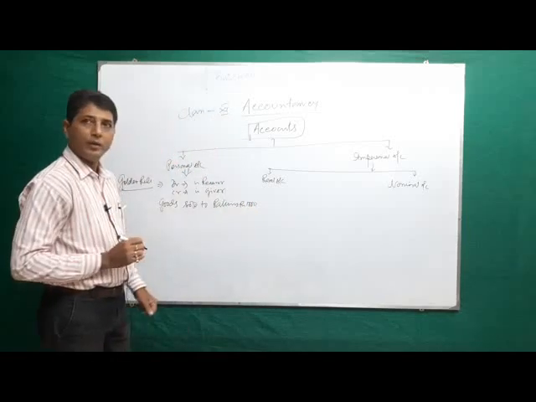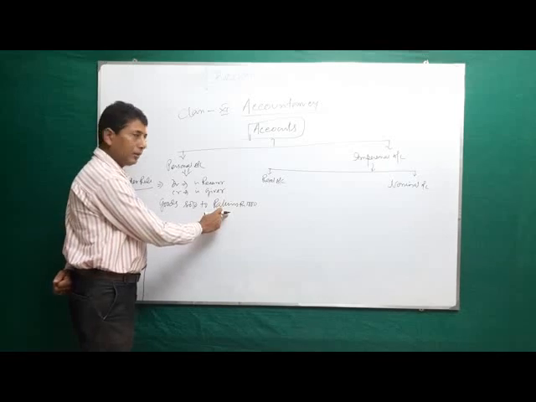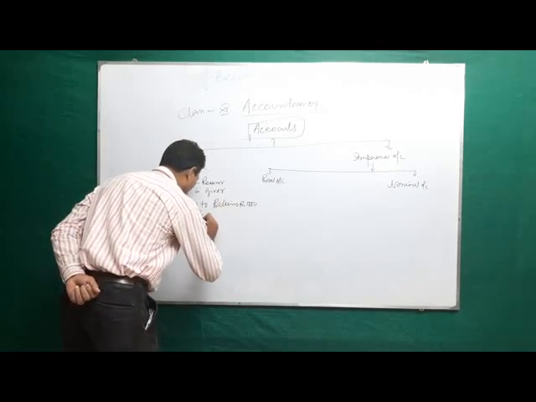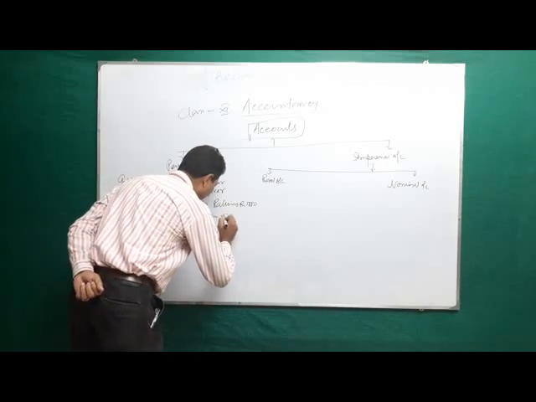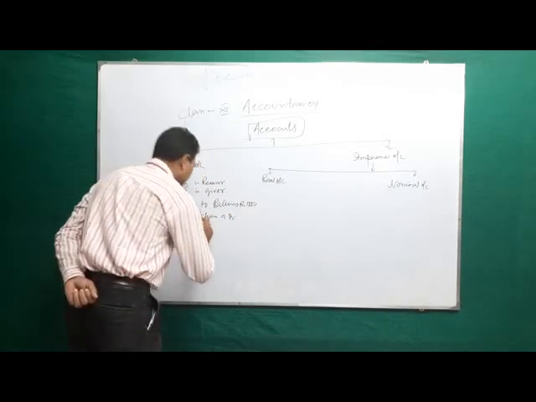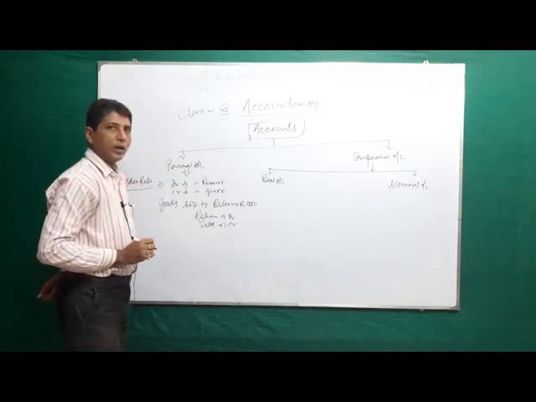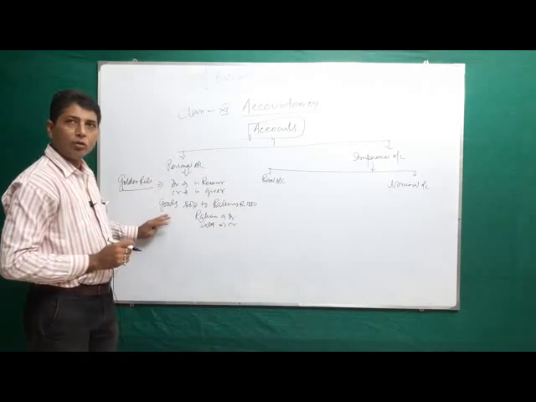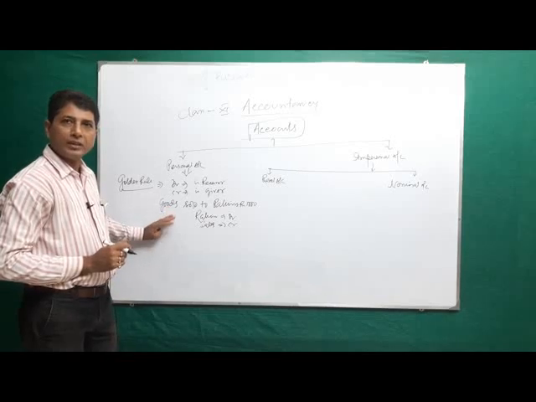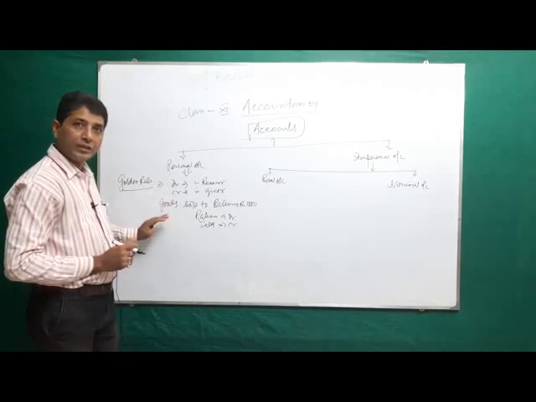Here Rohim is a personal account and the receiver, so Rohim debit. Which goods are sold is not mentioned, so sales credit. Always remember, purchase is always debit and sales is always credit. Clear?